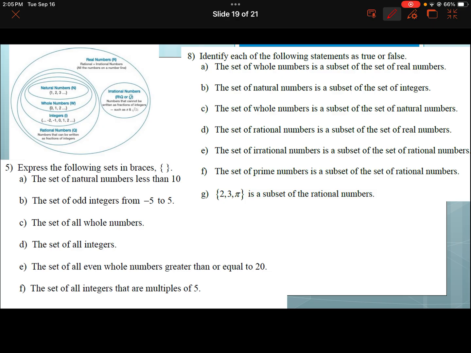So express the following sets in braces. The set of natural numbers less than 10. So that should be, let's throw the brace out there. Let's go 1, 2, 3, ... 8, 9. Something like that, right? There's supposed to be a comma there. I might just zoom in a bit here, actually.